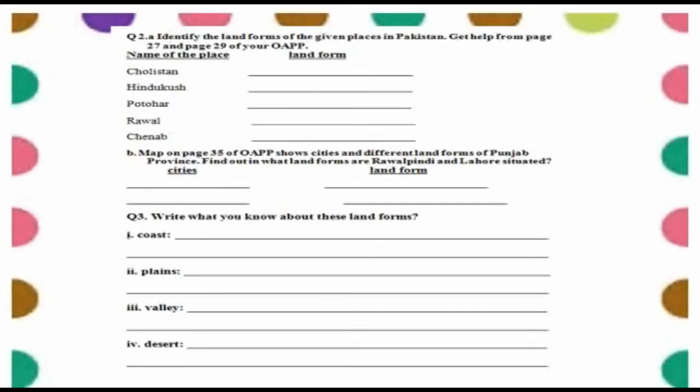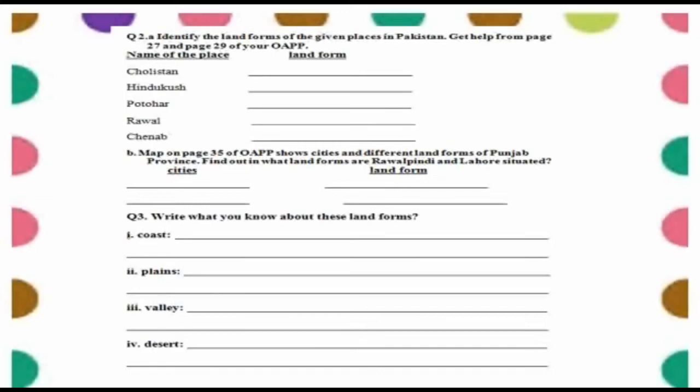Question number 2 is identify the landforms of the given places in Pakistan. Get help from page 27 and page 29 of your Atlas book. Here the names of some places given and we will write the landforms of these. So dear students, you can open your Atlas book page number 27 and 29 and you can take help from that pages. Number 1 is Cholistan.